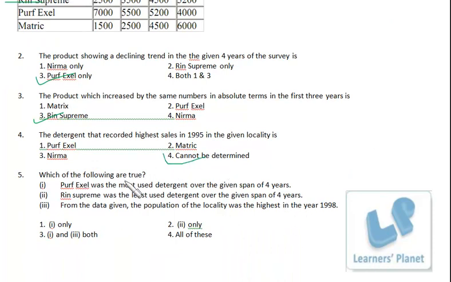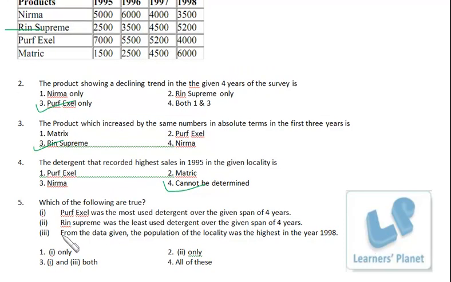Which of the following are true? Perf Excel was the most used detergent over the given span of 4 years. Perf Excel. Yeah, if you make a comparison, it's yes. So that's true. Okay, don't add the numbers, you just have a brief idea. 7, 5, 5. See this and this, both of them are very small. So 7, 5, 5. Everywhere it is bigger, only at this place 800 is less, otherwise, so that can be compensated over here. So Perf Excel is clear.